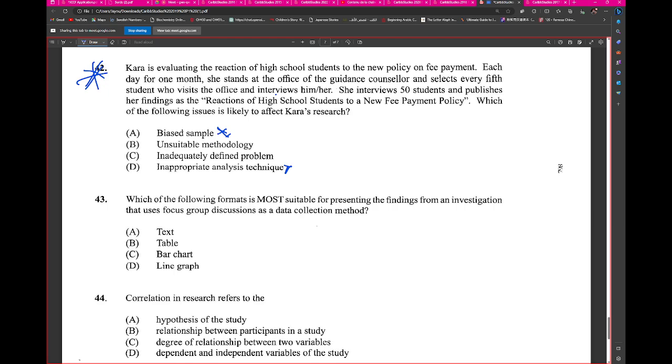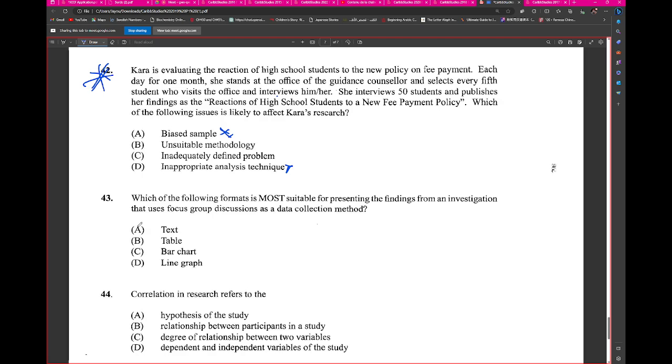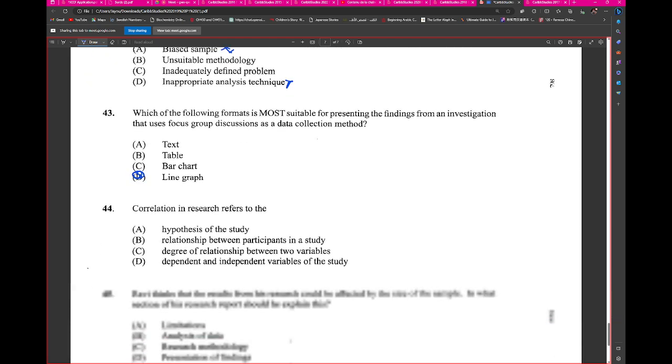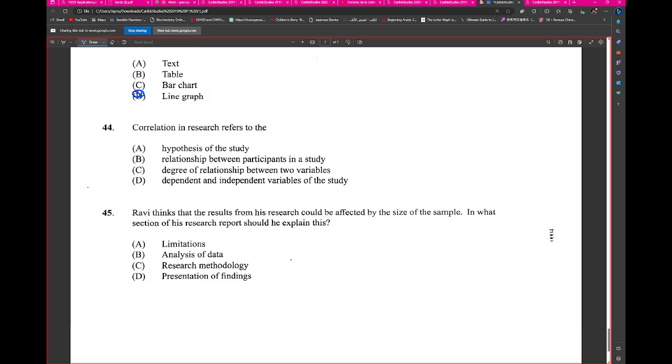43. Which of the following formats is most suitable for presenting the findings for an investigation that uses focus group discussion as a data collection method? Text. Alright. Because it's qualitative, right? Yes, sir. Okay.